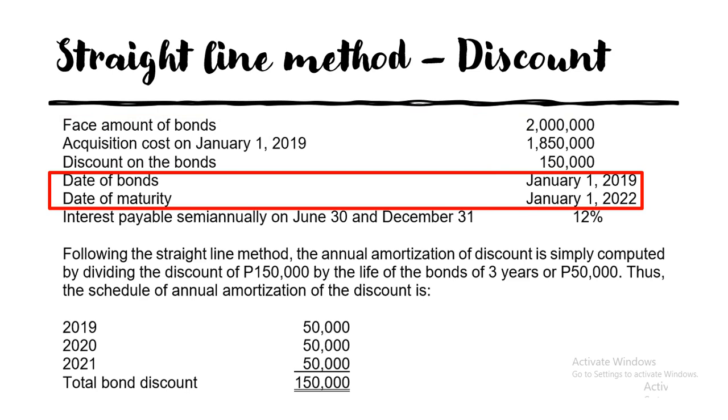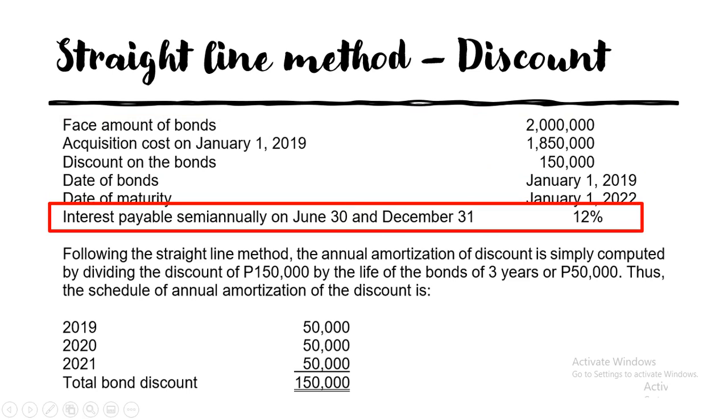So the date of the bonds is January 1, 2019, and the maturity is January 1, 2022. So ilang years ba? 19, 20, 21, so 3 years. Ayan. Interest payable semi-annually. So semi-annually, twice a year. So every 6 months, June 30 at saka December 31, at 12%.